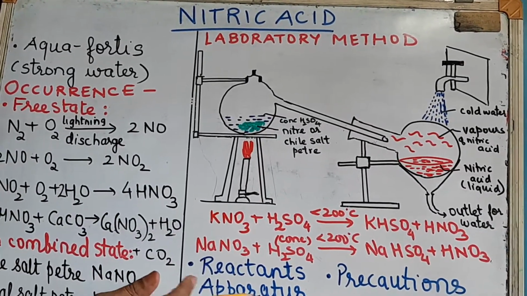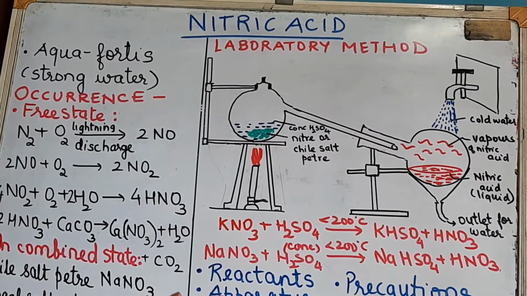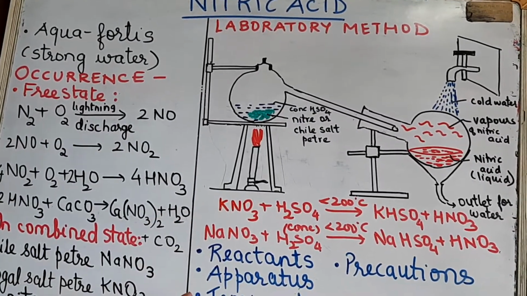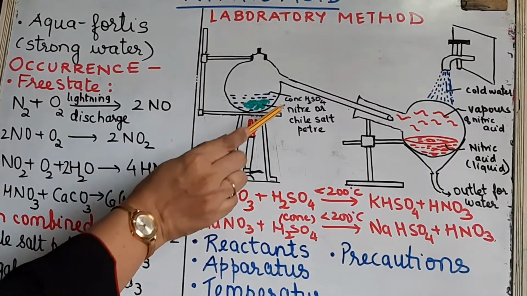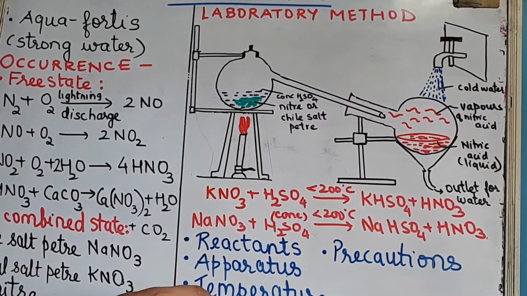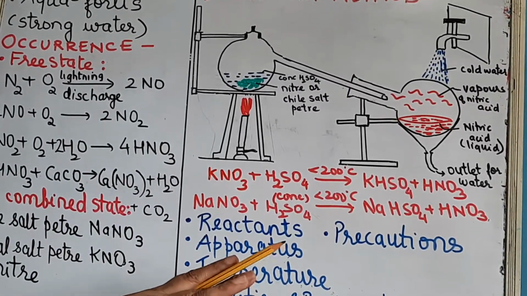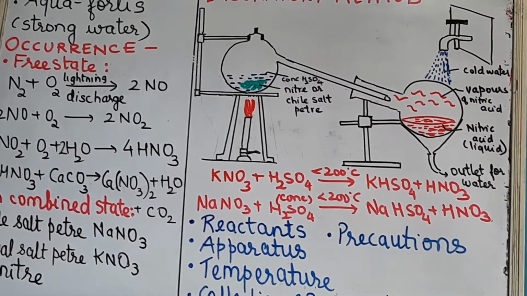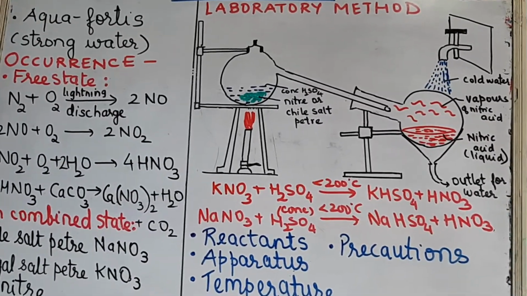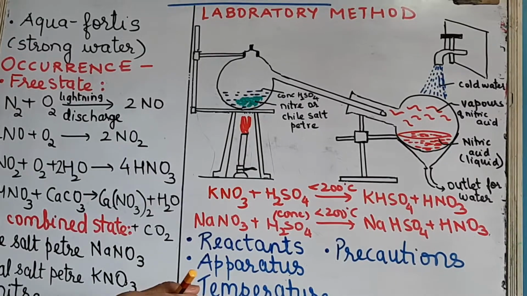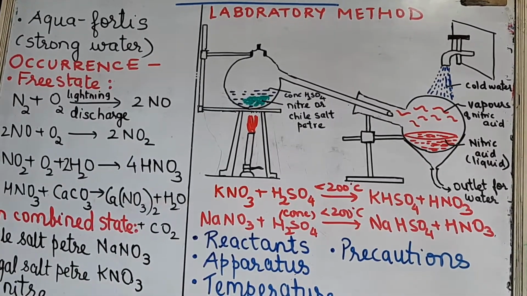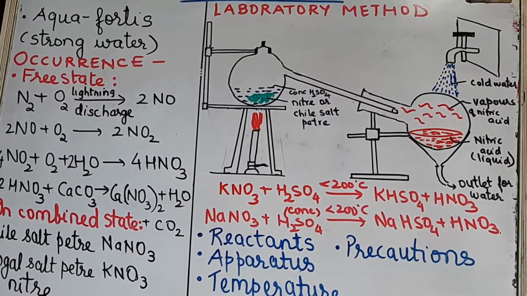Okay, the reason, if you remember, is the same as what we had done for hydrogen chloride gas preparation. Nitric acid is also volatile and HCl is also volatile. Now here in this laboratory method, instead of concentrated sulfuric acid, can you use concentrated hydrochloric acid? Now the answer is no, because concentrated hydrochloric acid is also volatile in nature, like the nitric acid. So you cannot use one volatile acid to displace another volatile acid. So remember, the choice of the acid is always concentrated sulfuric acid.